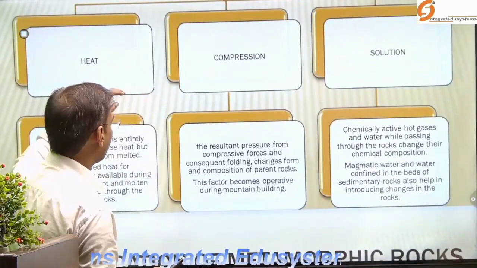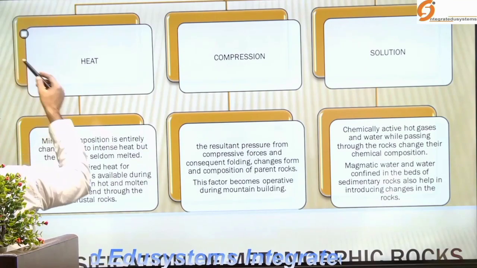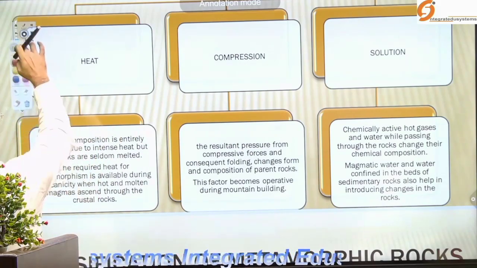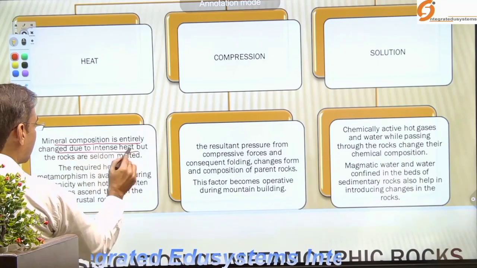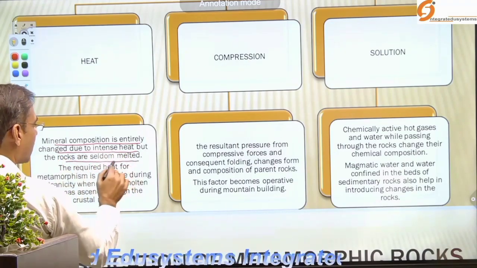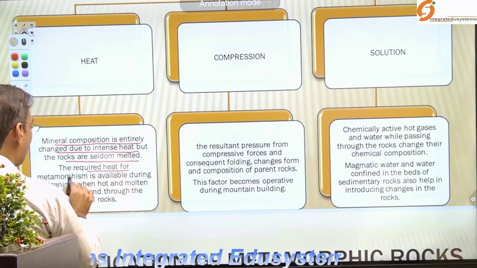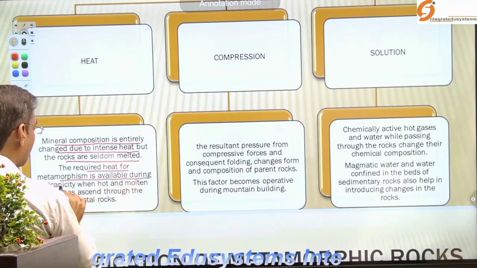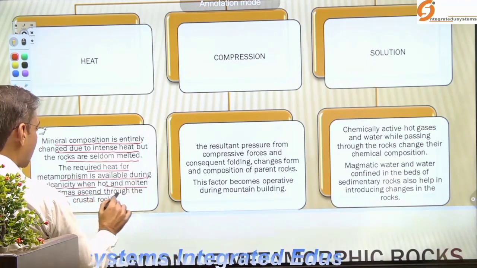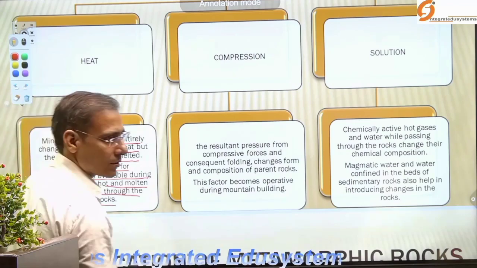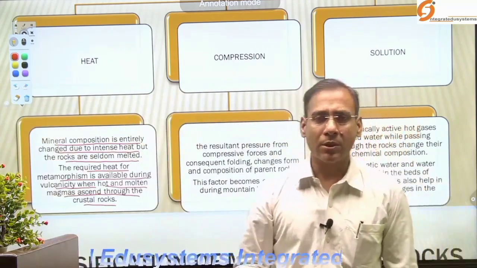So I have said that there are three different agents of metamorphism: heat, compression, solution. What happened as a result of heating? The mineral composition entirely changed due to intense heat, but rocks seldom melted, and the required heat for metamorphism is available during volcanicity, when the hot and molten magma ascends through the crustal rocks. I have discussed volcanicity. What happens in volcanicity?